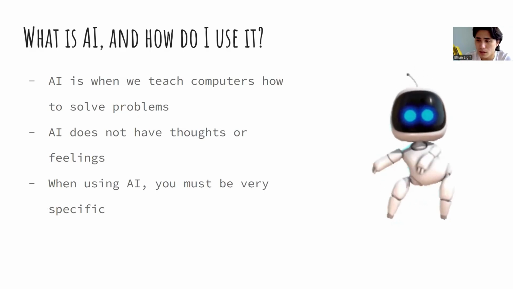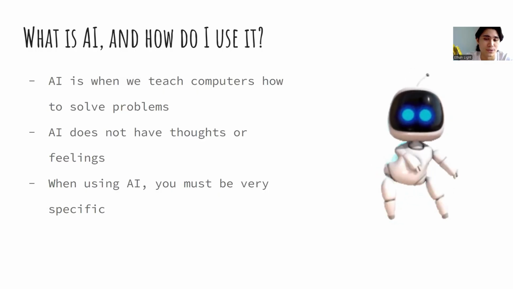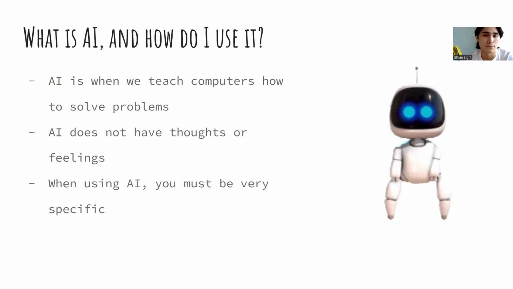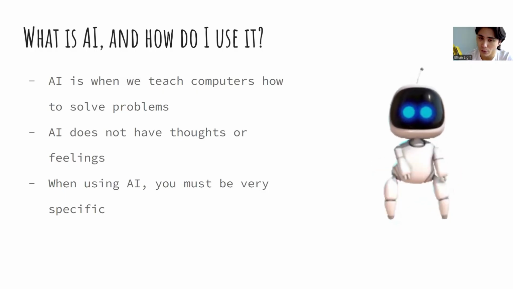Something very important to know here is that when you're using AI, it's super important to be specific so it gives you the response that you're looking for. If you wanted AI to help you study for a test, you can't just say, help me study for my test. It's going to have a lot of follow-up questions. It's going to need to know what the test is on, when the test is, how much you already know, things like that.